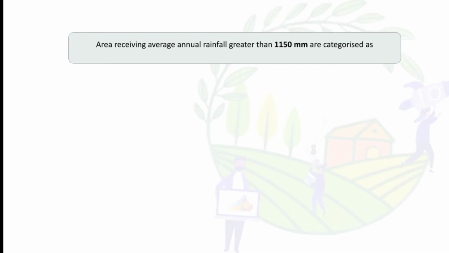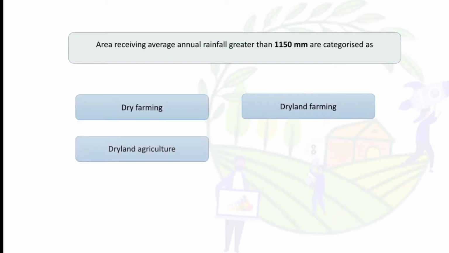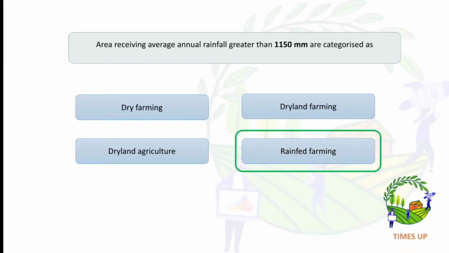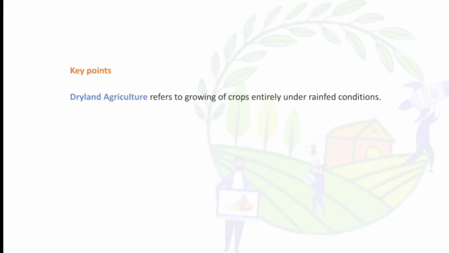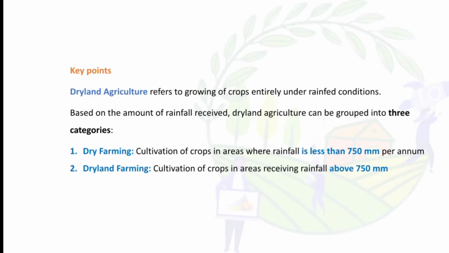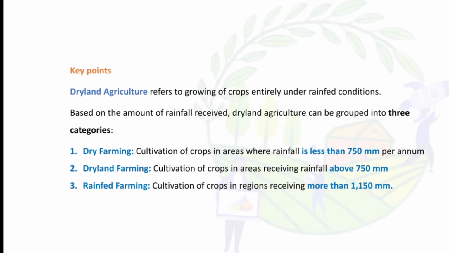So areas receiving average annual rainfall greater than 1150 mm are categorized as dry farming, dryland farming, dryland agriculture, rainfed farming. So the answer is rainfed farming. So dry farming is cultivation of crops in areas where rainfall is less than 750 mm. Dryland farming is rainfall above 750 mm, and rainfed farming is a region receiving more than 1150 mm.